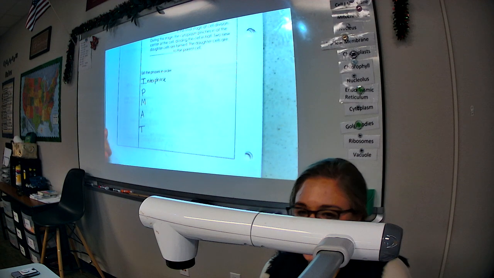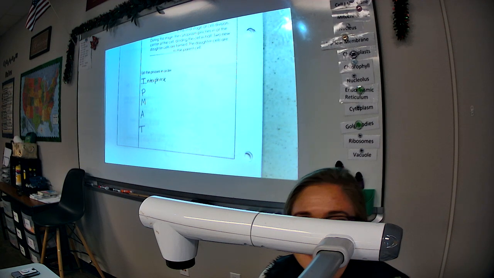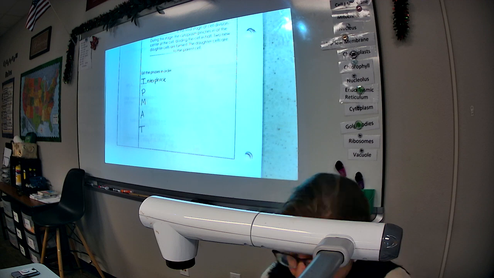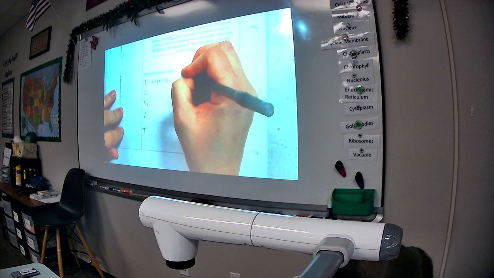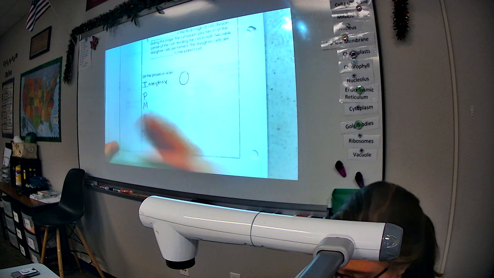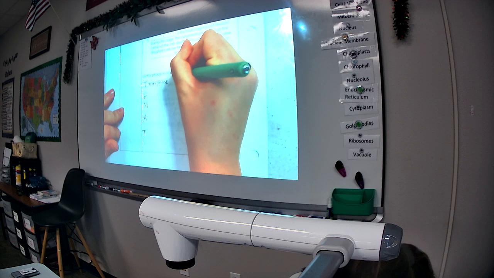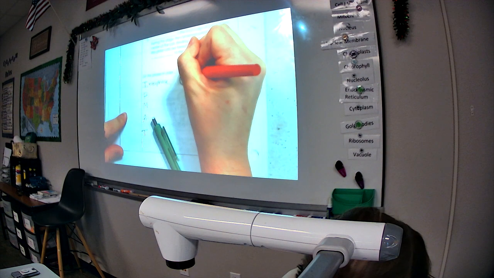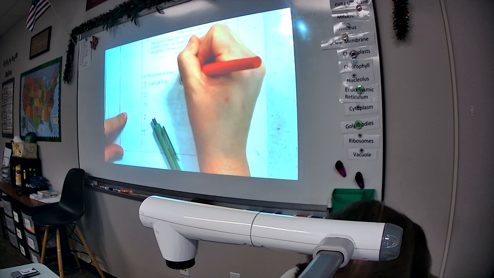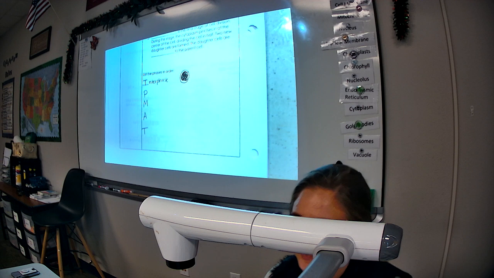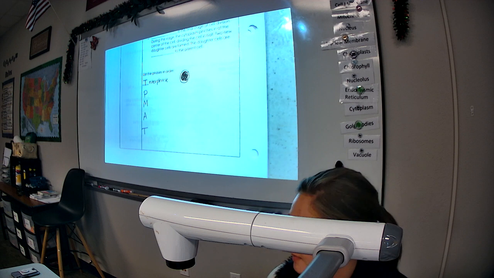Then we're going to draw a picture. Jacob, what happens in interphase? The DNA makes a copy of itself. Okay? So I have my nucleus here. And I'm going to draw 2 sets of DNA. I'm going to make one green and one red. Two copies of DNA. It's a very, very full nucleus.